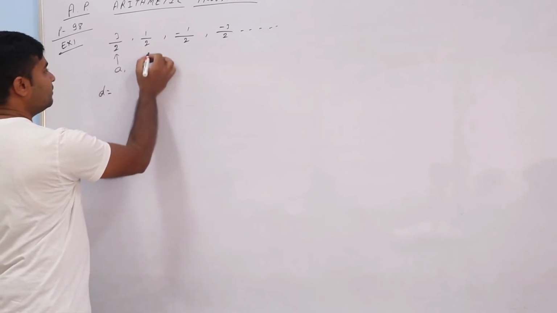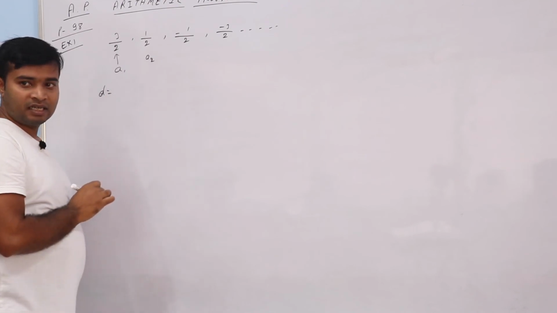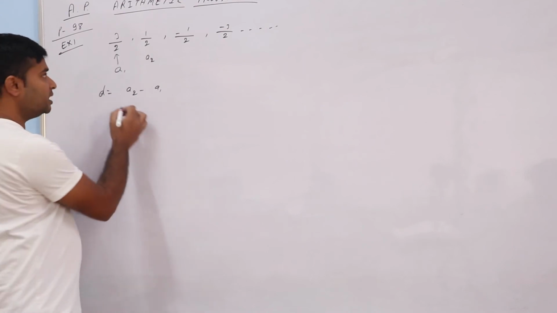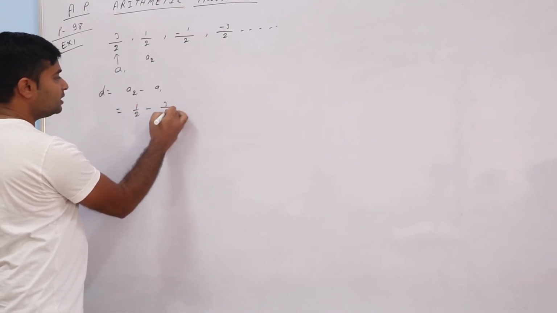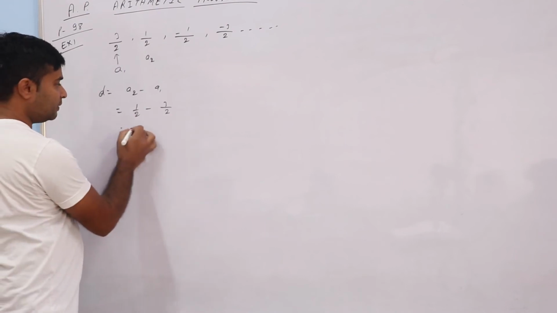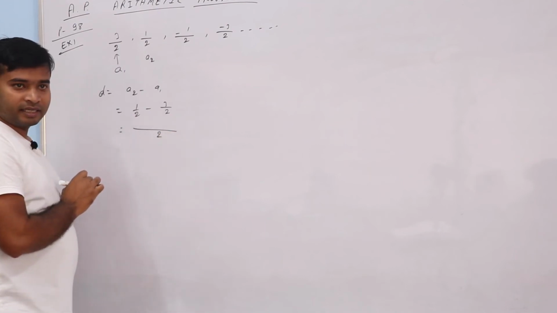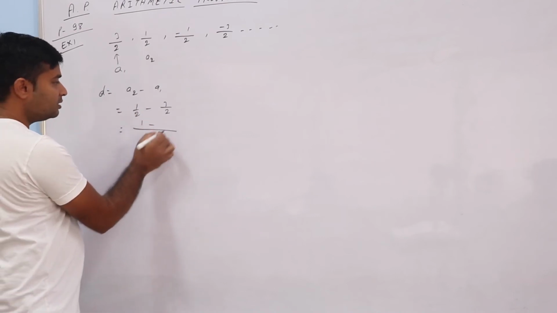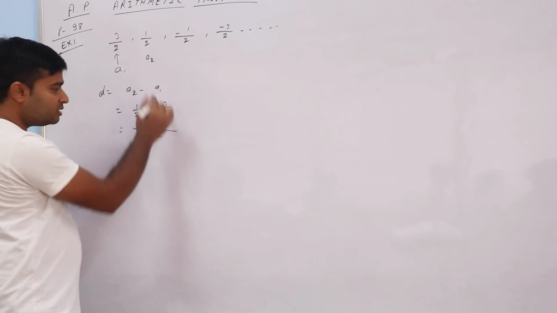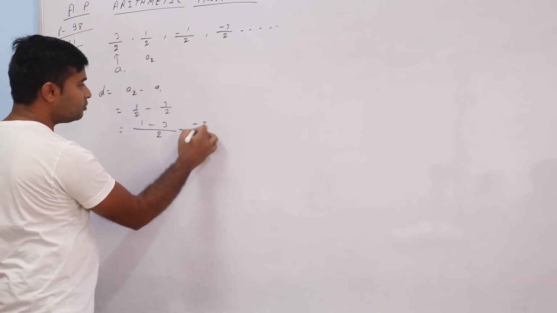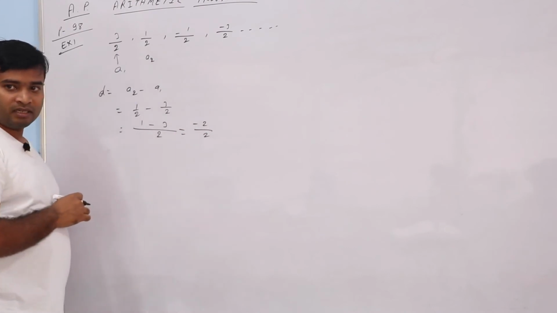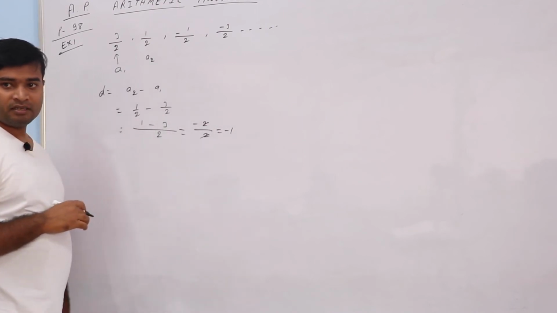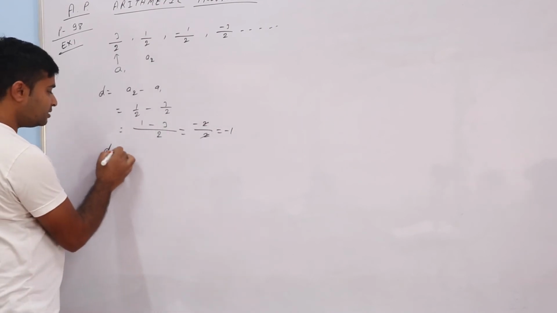If I assume this is A1 and this is A2, then common difference means A2 minus A1. That is 1 by 2 minus 3 by 2. LCM is 2. So 1 minus 3, that is minus 2 by 2. The 2s cancel, and what remains is minus 1. So the common difference is minus 1.